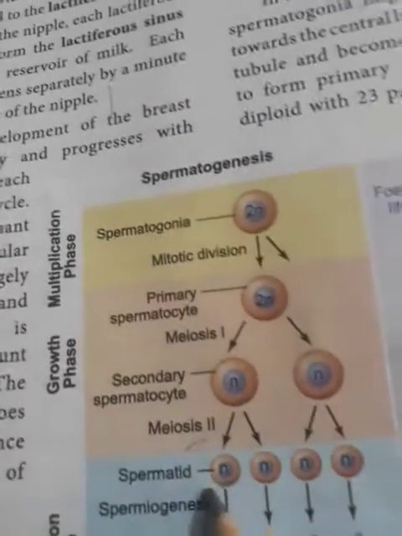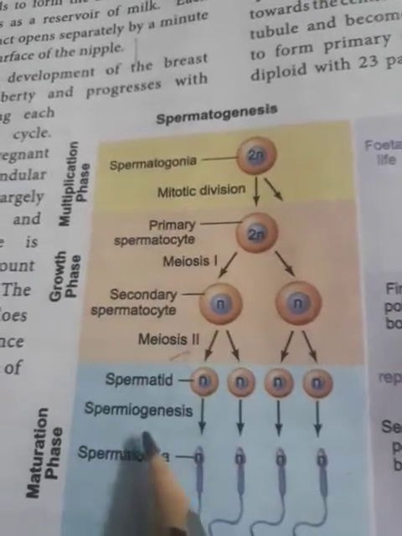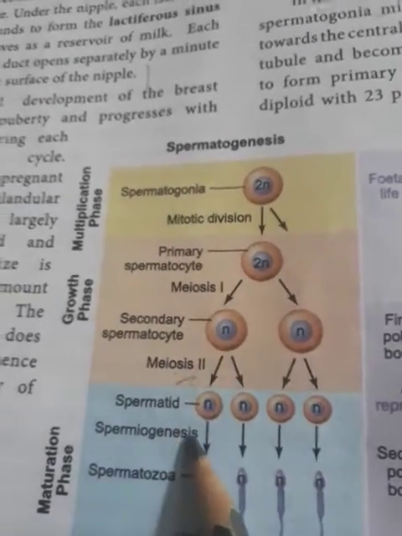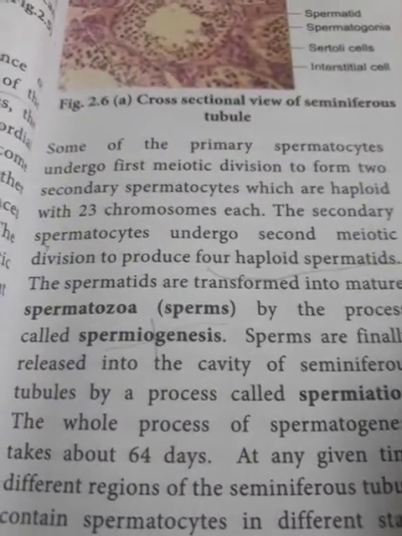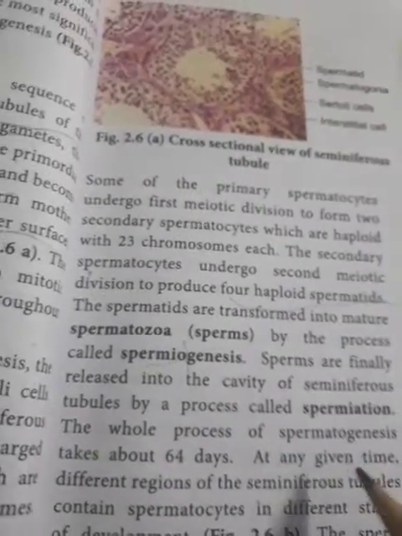Sperms are finally released into the cavity of seminiferous tubules by a process called spermiation.